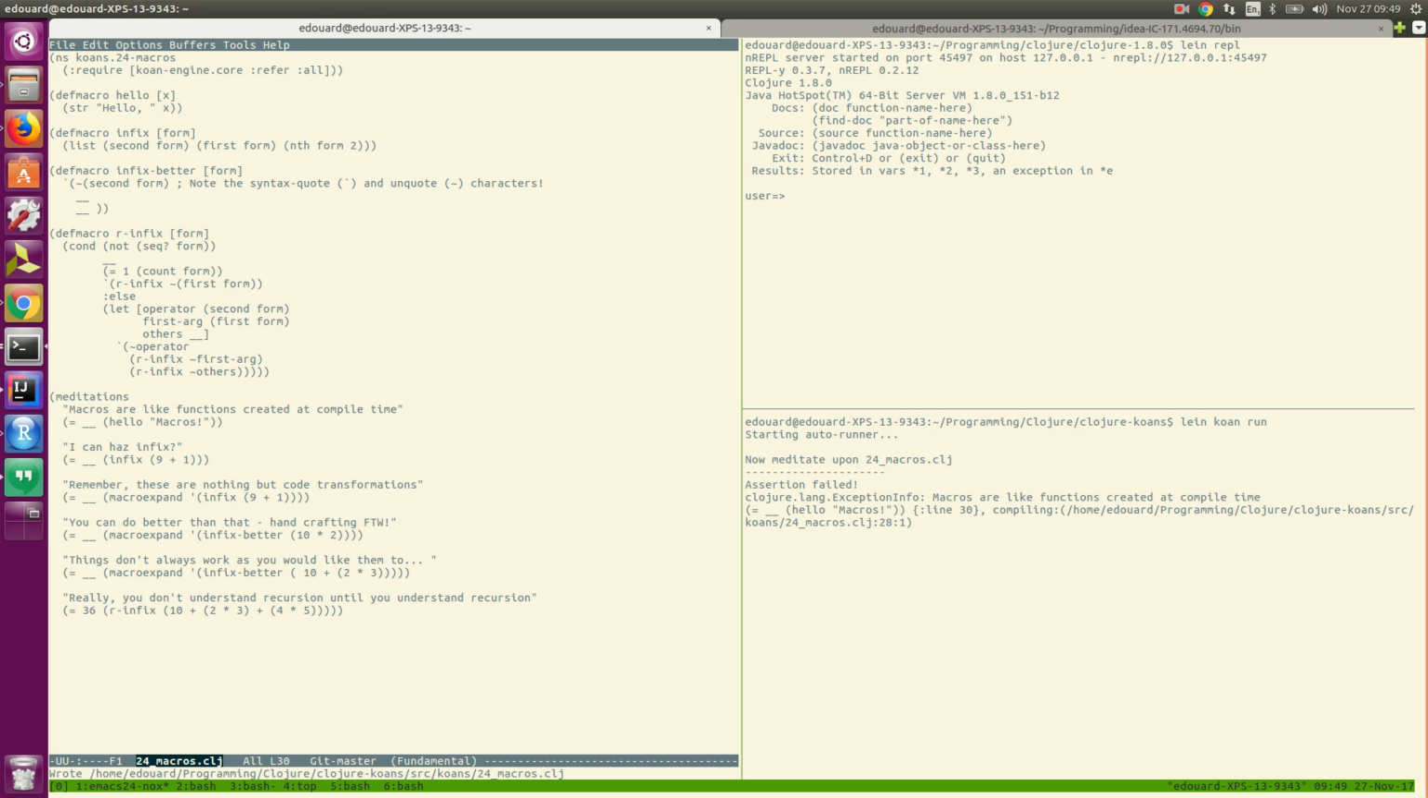Macros are a way of replacing code before compilation. So for example, here in this first test, the macro hello, which is defined at the top of the file, is replaced by this expression here, this list here, the function string, the string hello, and the argument list which is passed to the macro hello. So this turns into the following.